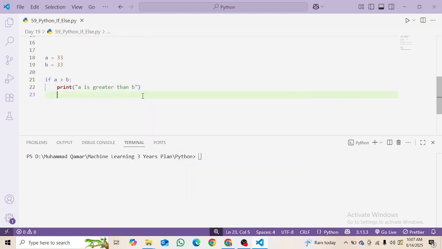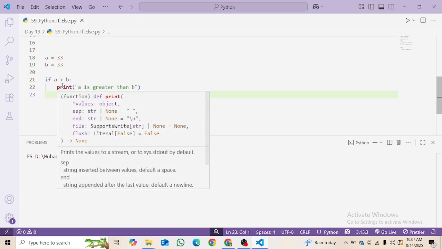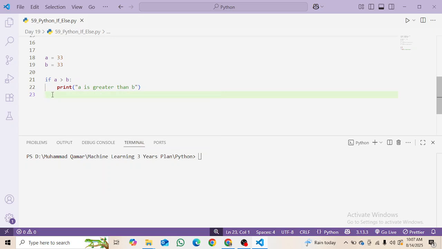So let's make another statement, and for this I am going to get out of the scope of this if statement and make another statement as elif. Then I make another condition: if the above condition is not true, then try this condition, which is a double equals b.